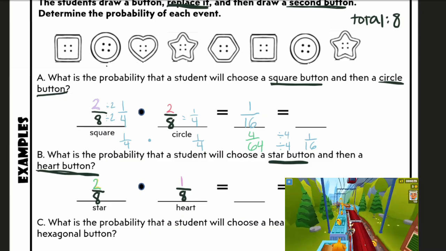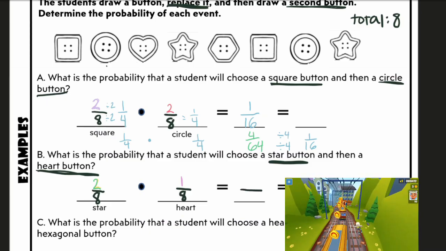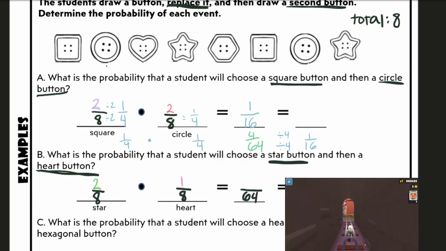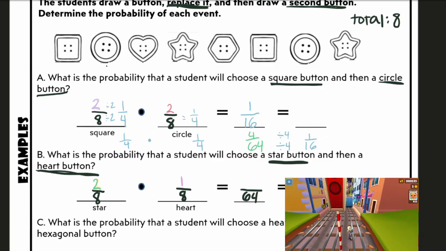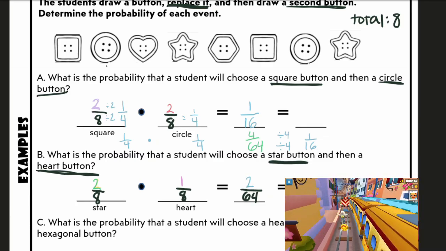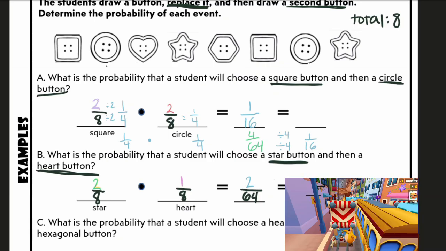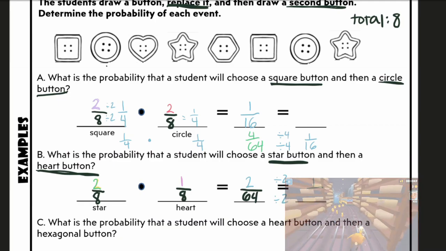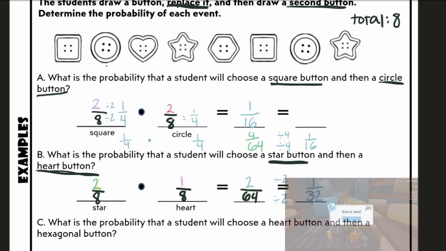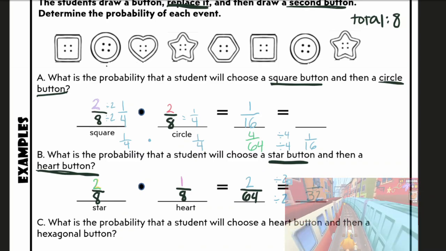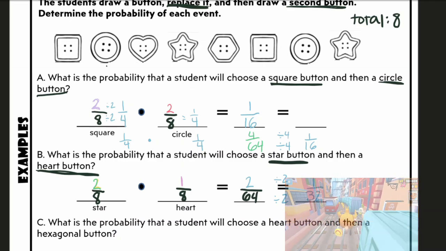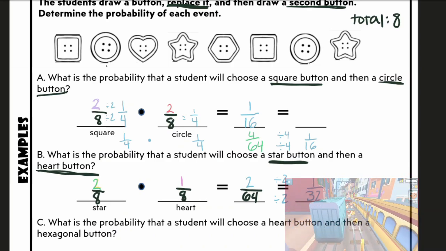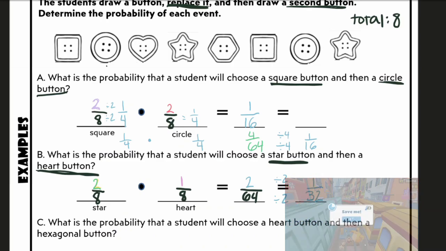When I multiply that out, 8 times 8 on the bottom is 64. And 2 times 1, by multiplying my top, is going to get me 2. I can simplify that. I can divide the top by 2 and divide the bottom by 2 to get 1 over 32. Now, if I had simplified earlier on, like I did in problem A, I would have already gotten to 1 over 32. But either way works. Whichever one works for you. They both work.